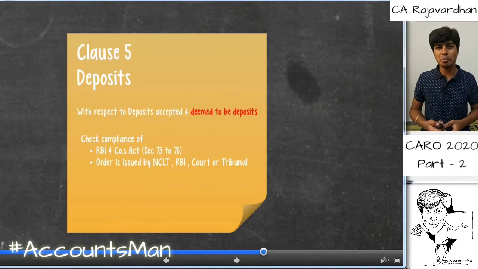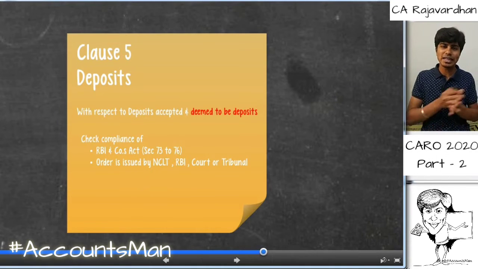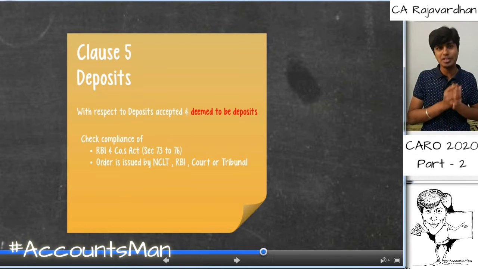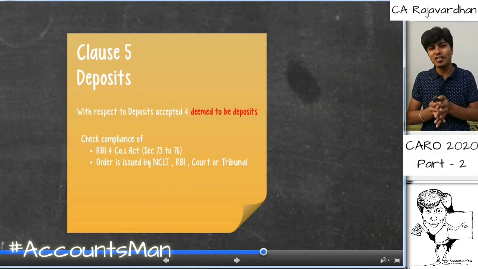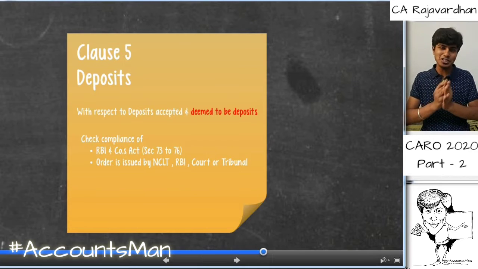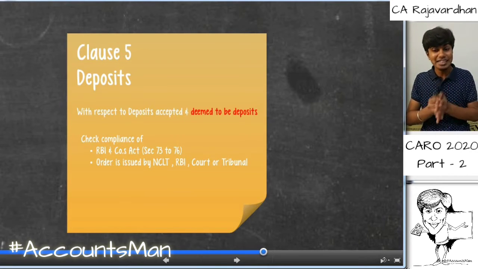Clause 5 talks about deposits. It's not a new clause. It was there under CARO 2016 also. But CARO 2016 exclusively covered deposits, whereas CARO 2020 covers those items which are deemed to be deposits. So CARO 2016 only covered deposits. CARO 2020 covers those items which are deposits as well as deemed to be deposits.